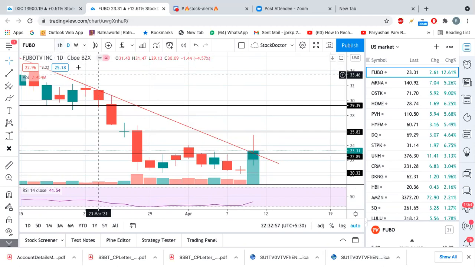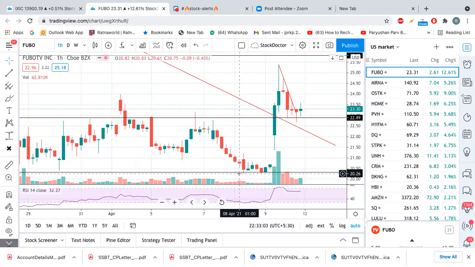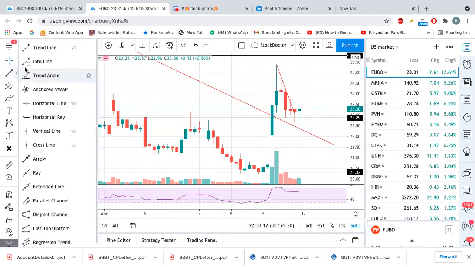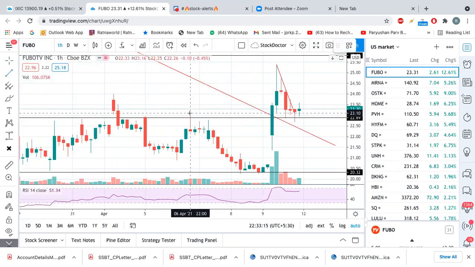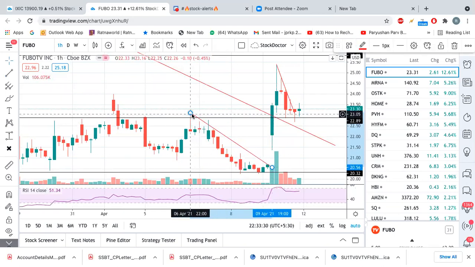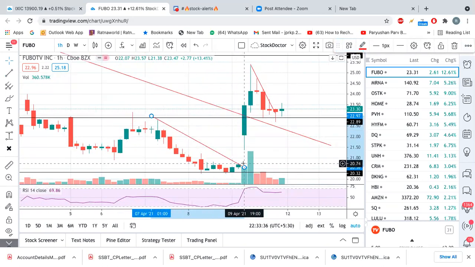If you see the hourly chart, that day, 9th April at 1 p.m., it closed at 20.56. So what I did, I just drew the trend line here. This is the secret. I'm telling you guys the secret behind taking that position. If I draw a trend line like this, or like this, this trend line got broken because after market hours it was trading around 22.